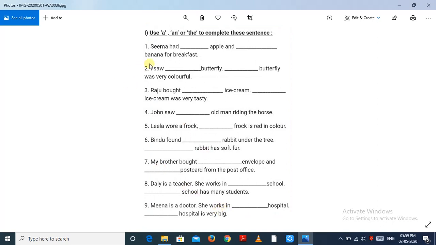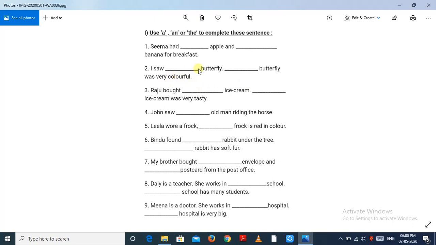Let us see some more examples. Seema had dash apple and dash banana for breakfast. Seema had an apple because apple has a vowel sound, and a banana because B is a consonant sound and consonant letter: an apple and a banana. I saw dash butterfly. I saw a butterfly. Here again we are using the previously referred noun. So the butterfly was very colorful.